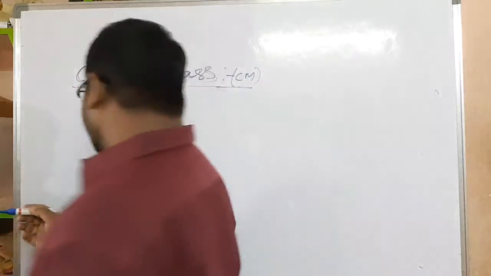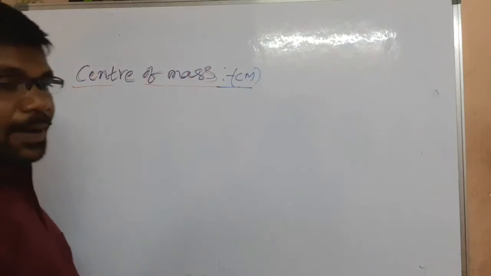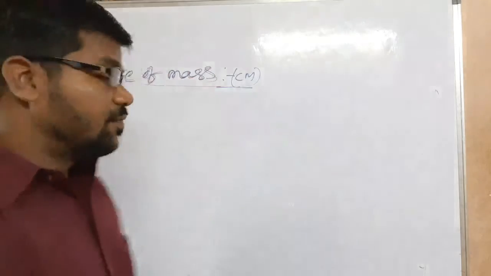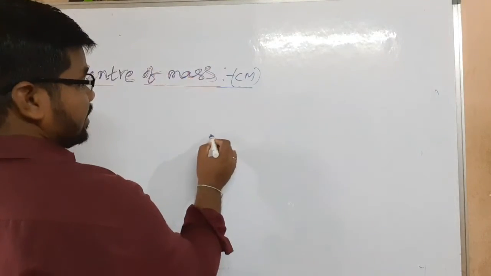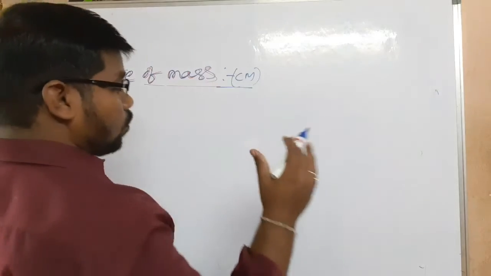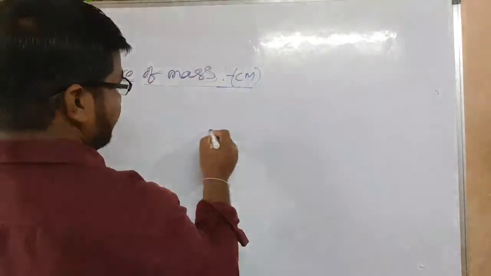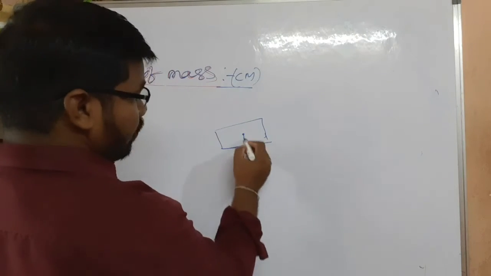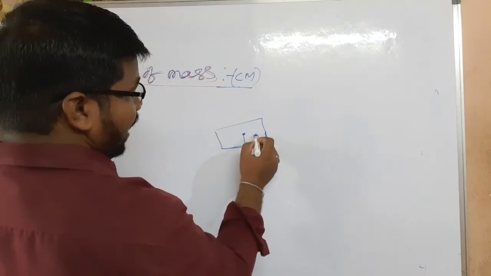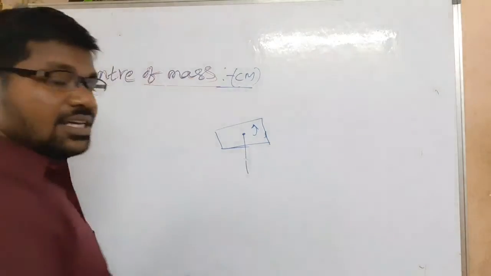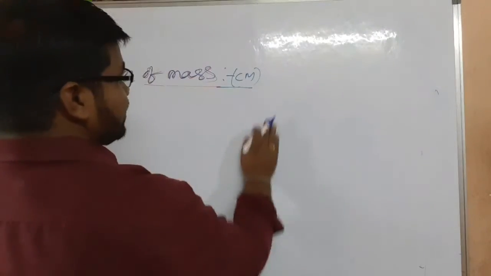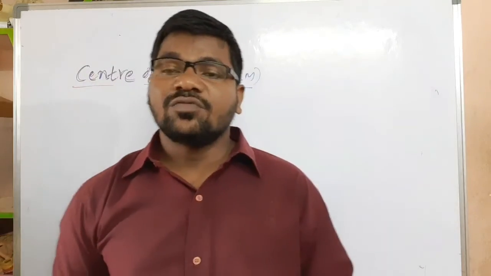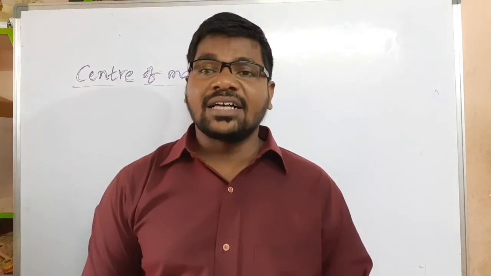So what is center of mass? Center of mass is a point where the whole mass is concentrated. Center of mass is a point at which the total, entire mass is concentrated. This is the textbook definition. The body will rotate about the center of mass. Understand, my children? Center of mass is a point in which the entire mass is concentrated.